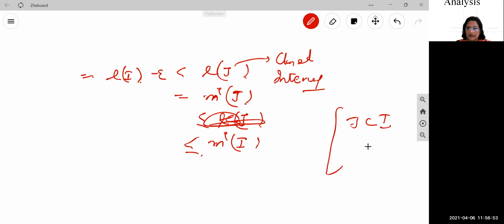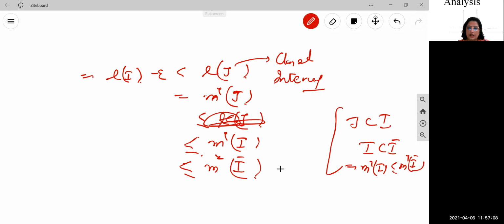Now next, I is contained in I closure. It implies m star I is less than or equal to m star I closure. So we put it here, this is again less than or equal to m star I closure. And the closure of a set is always a closed set. In the real line, this will be a closed interval, and the outer measure of a closed interval is equal to its length.